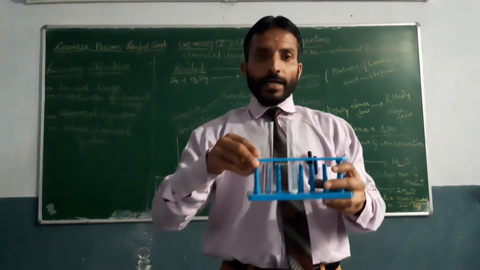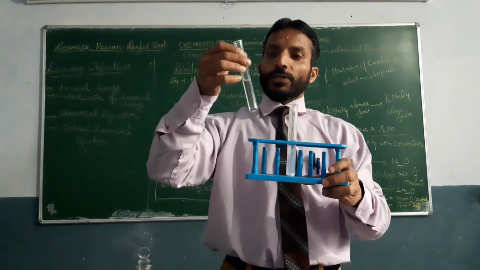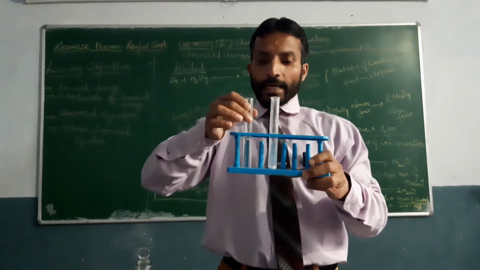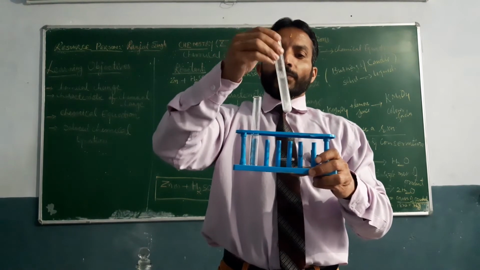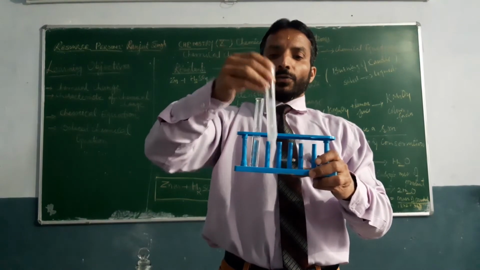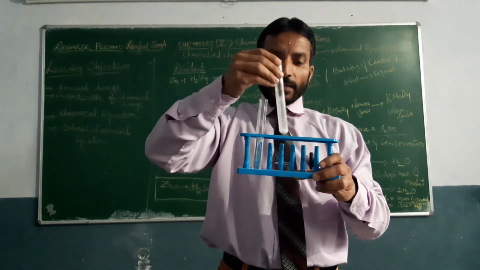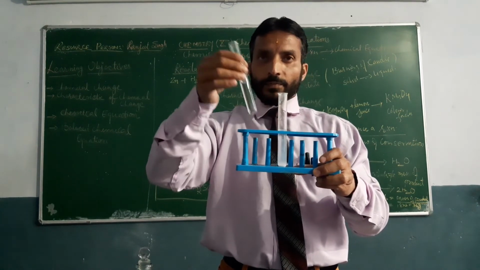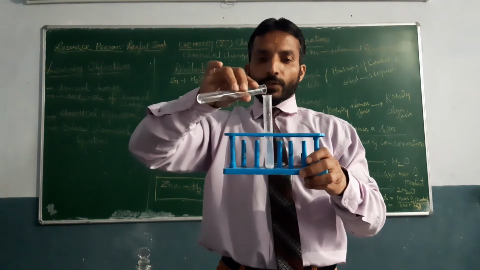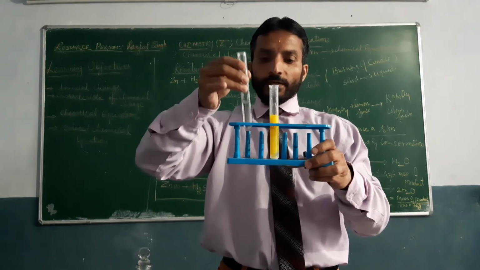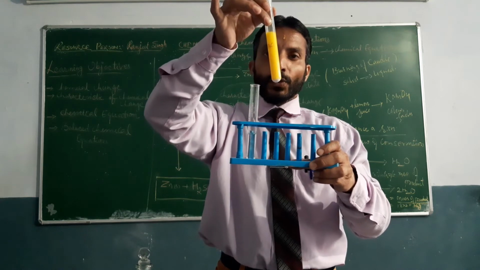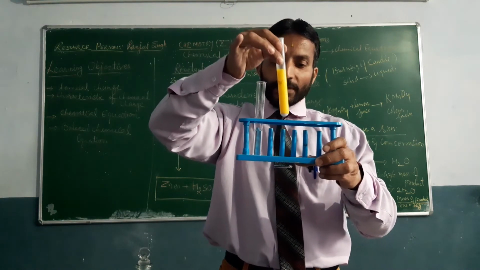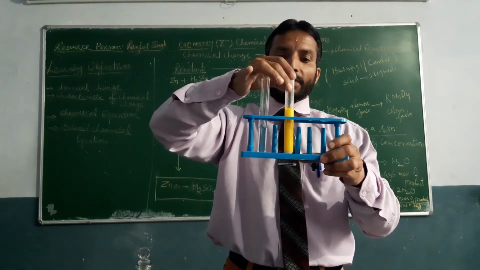Here I have potassium iodide solution in this test tube, and in the second test tube I have lead chloride solution. It is turbid in color. This is transparent. Now when I mix these two, what happens? There is a change in color. And what color? Yellow color. A chemical reaction takes place in between.